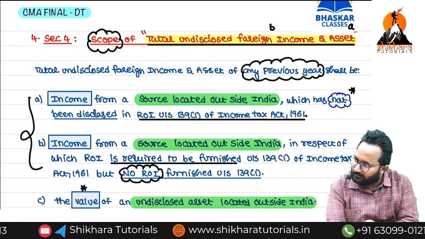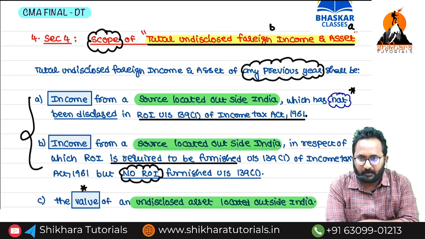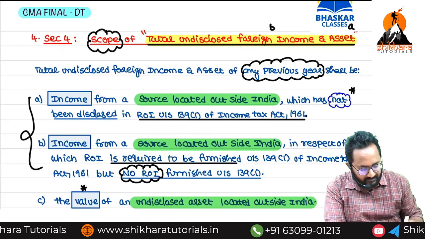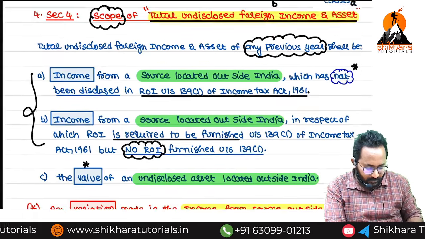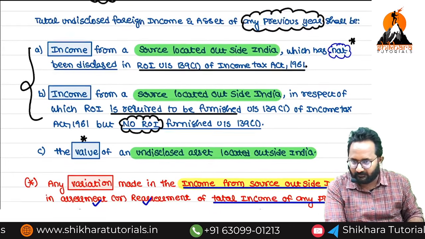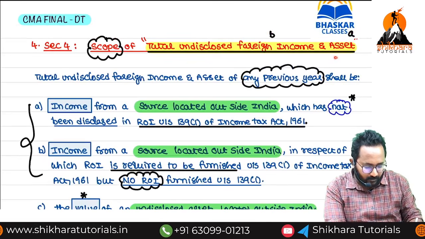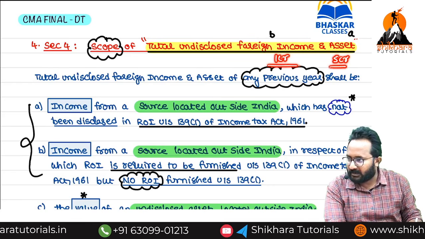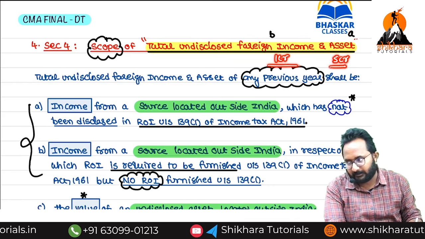Income not disclosed in the return. Income related, where the return of income is not filed at all. Then asset related, the value of the undisclosed foreign asset we have to take. So value 5 crore. This income 1 year. Total how much? 6 years. On that we are required to apply 30%.